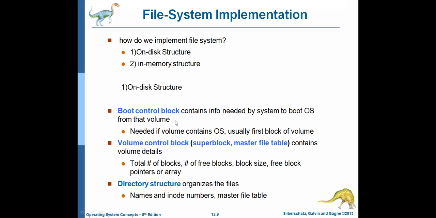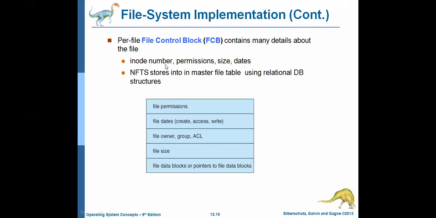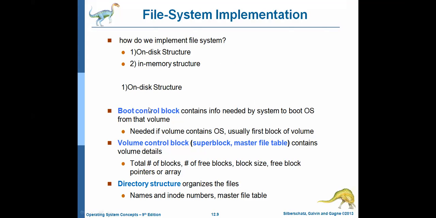That thing you need to understand. Boot control block, if it is Unix, it is called a boot block. If it is a Windows related operating system, it is called a partition boot sector. So all these are the partitions. Boot control block, first partition; volume control block, second partition; directory structure, third partition; and file control block, fourth partition. Okay. Coming to boot control block, it contains information regarding the boot info.